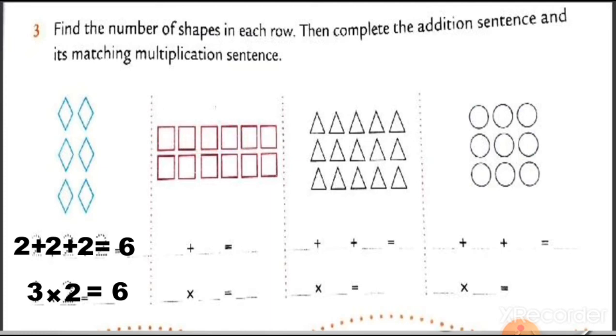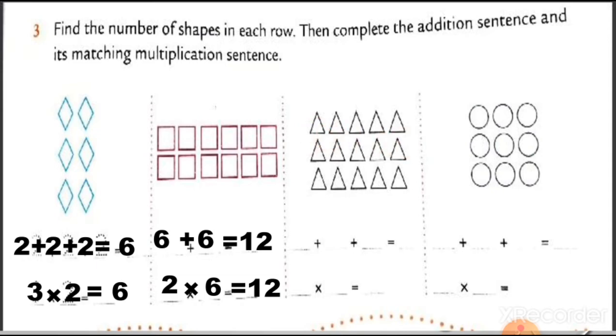Here there are 2 groups. Counting 1, 2, 3, 4, 5, 6, there are 6 small squares in each group, and there are 2 groups. It means 6 plus 6 is equal to 12. And here the number 6 is repeating 2 times. So we can write down 2 sixes are 12.